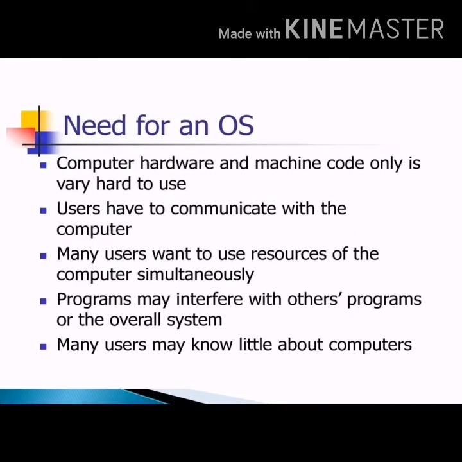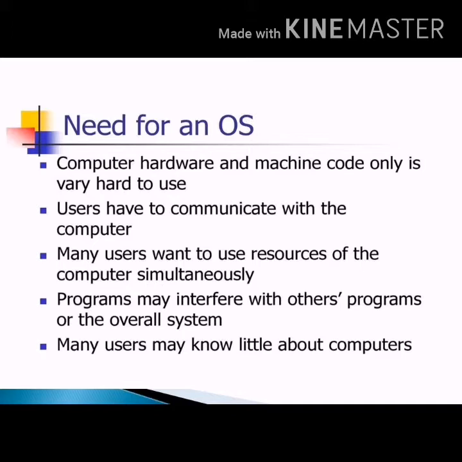Then let's see the needs for an operating system. A user has to interact with the computer system to get work done. But the computer does not understand the language used by the computer users, as it understands only machine language. A machine language is in binary code consisting of streams of binary digits, which are 0 and 1. Here the operating system works as a language interpreter between the user and the hardware so that they both can interact with each other.